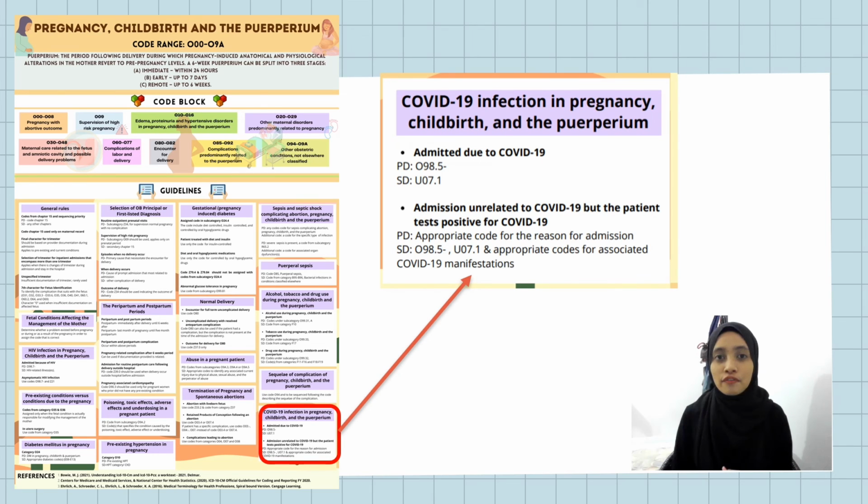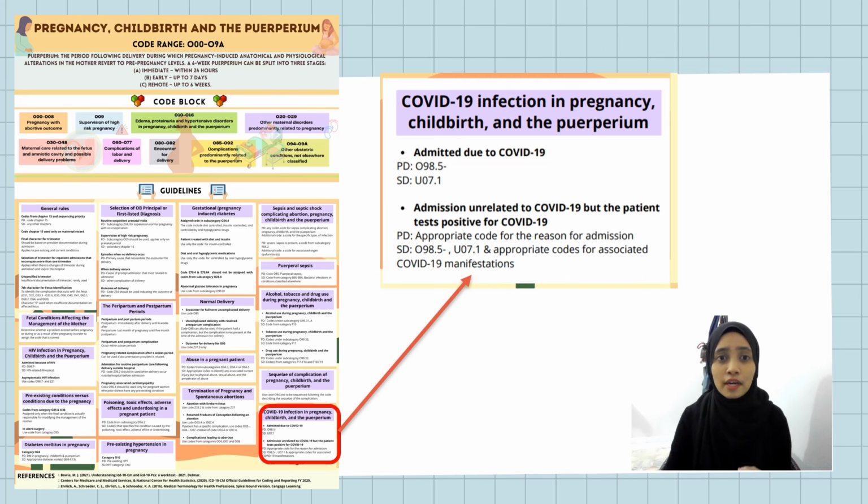The last one is COVID-19 infection in pregnancy, childbirth and the puerperium. If COVID-19 is the reason for admission, use code O98.5- as principal diagnosis, and code U07.1 and the appropriate codes for associated manifestations should be assigned as secondary diagnosis.